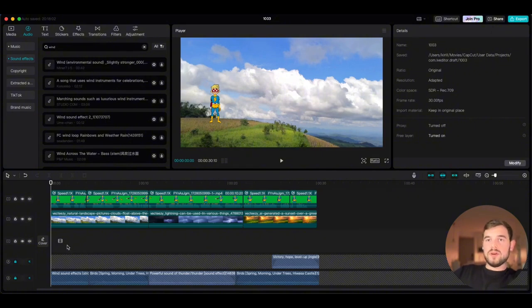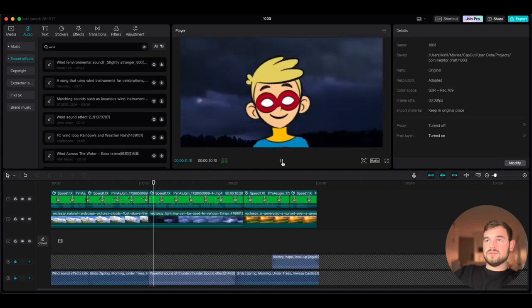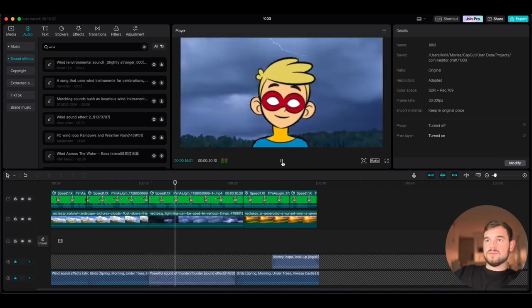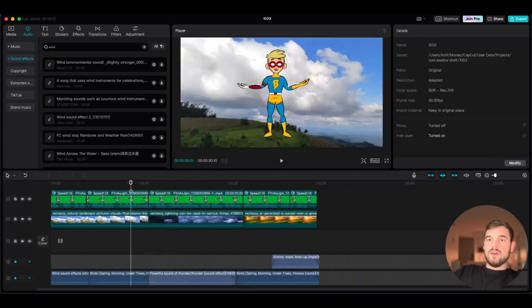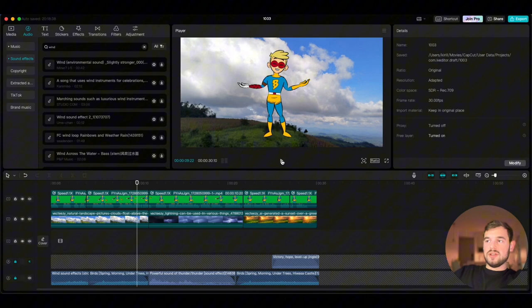But if we go back to our project, I'll show you just one section where it really makes sense to edit and how the picture is changing. For example, if we go to the thunder part, that's how it is without the sounds. And then if we unmute that, you just add a thunder sound in this section, and it's really changing the picture.